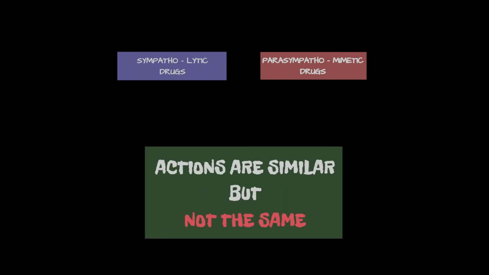Similarly, we might feel like the sympatholytics, the drugs that oppose the sympathetic system, and parasympathomimetics, the drugs that mimic the parasympathetic system, have the same effects on the body. Here also, we need to remember that their actions are similar but not the same.